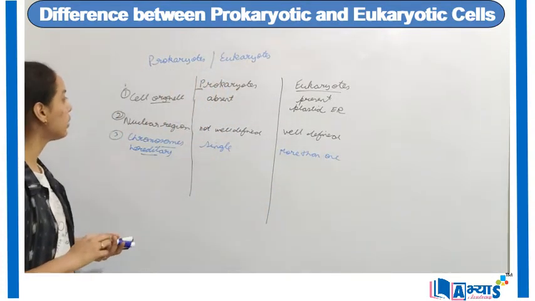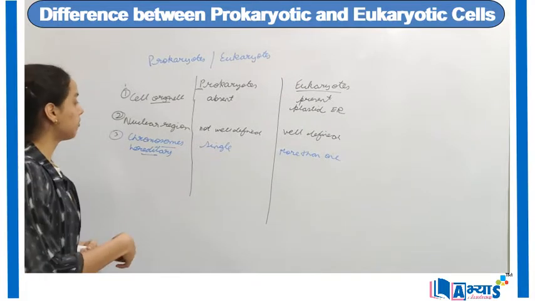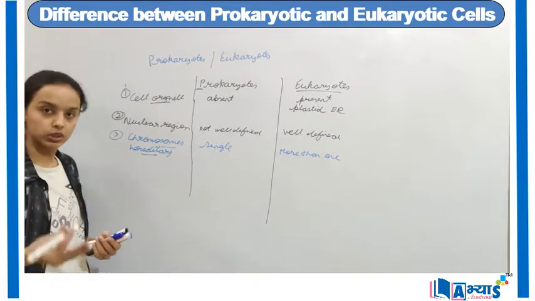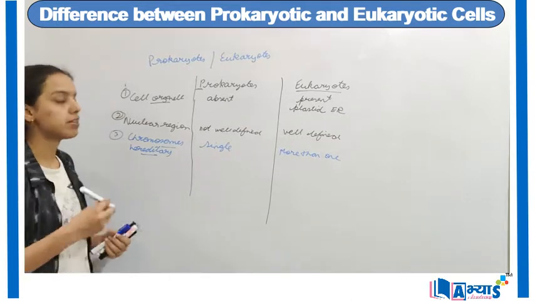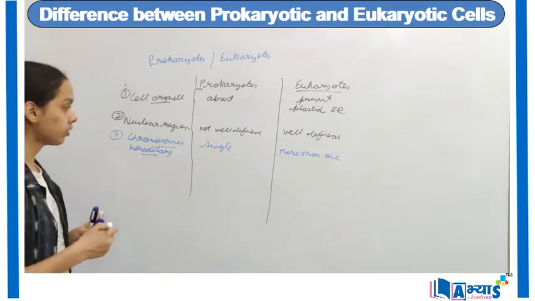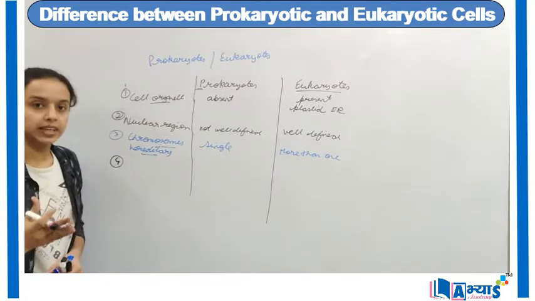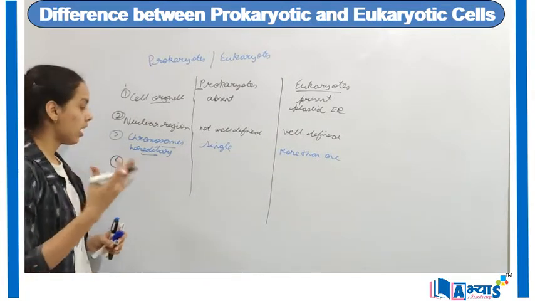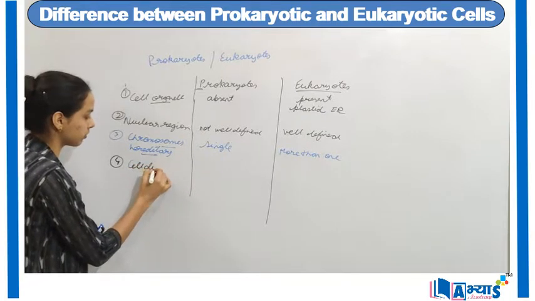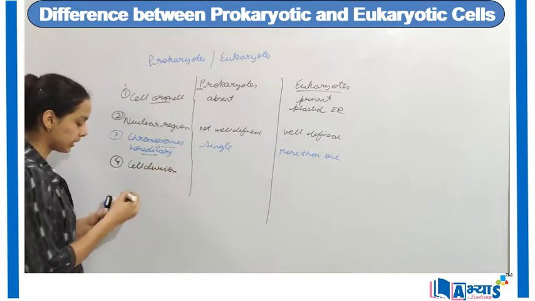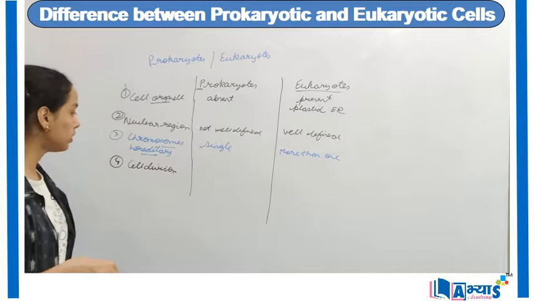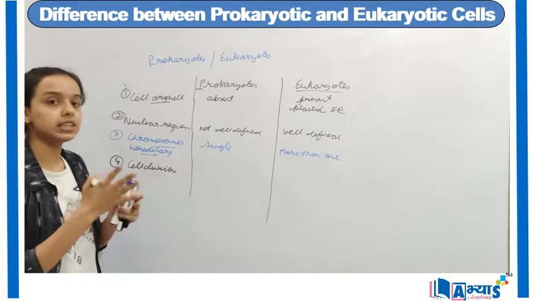So till now we have discussed the cell organelles, then the nuclear region of both these types of cells, and then the chromosomes. We will now discuss the fourth difference between these two, which is the cell division. Basically, cell division refers to how each of these two cells divide.